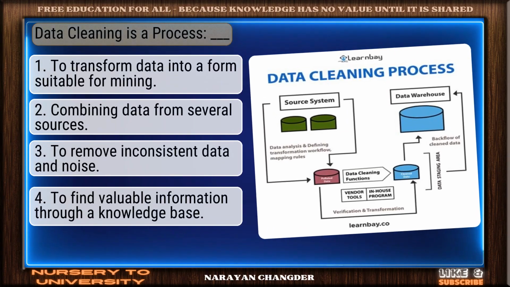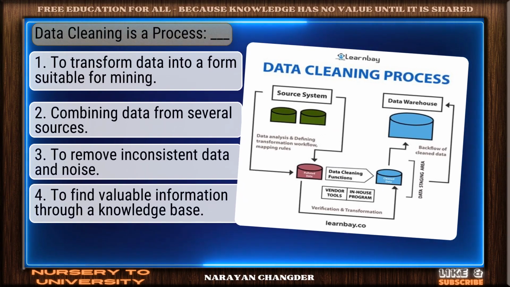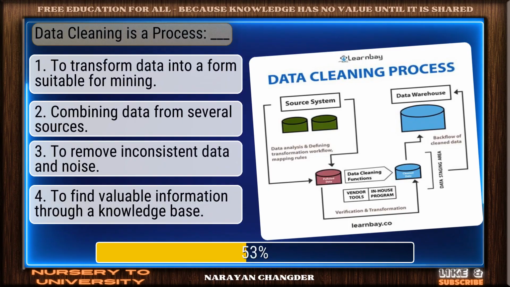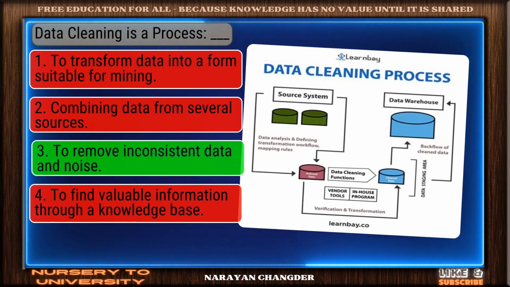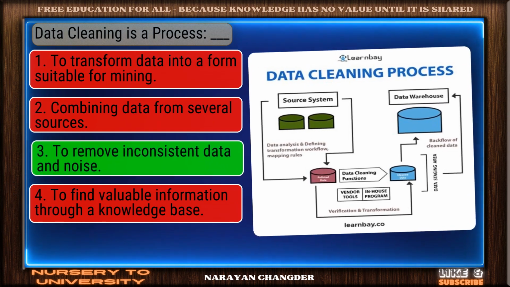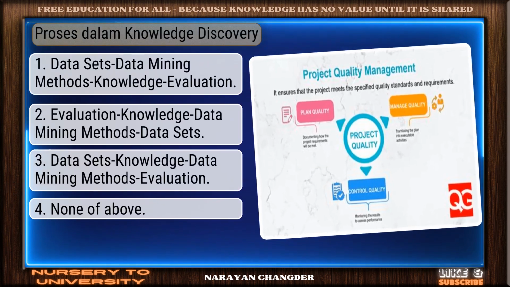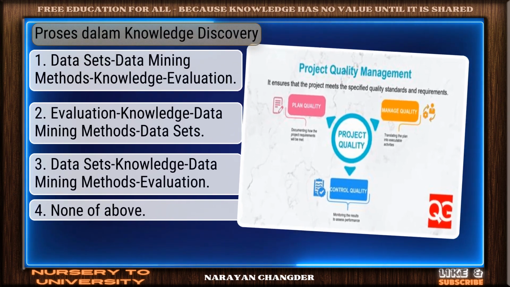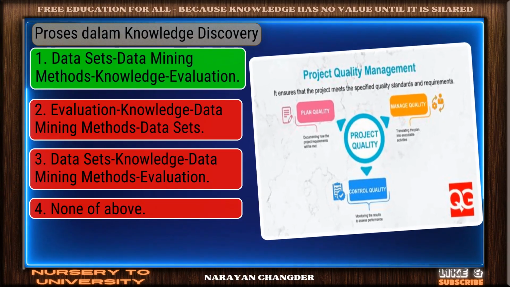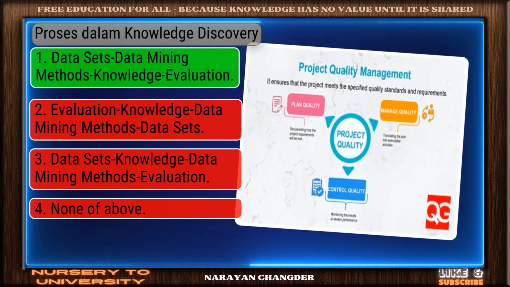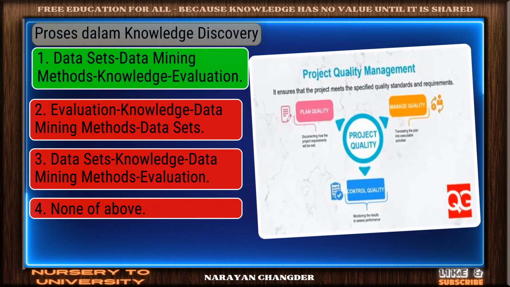Question number 21. Data cleaning is a process dash. Bravo. To remove inconsistent data and noise is the answer. Question number 22. Process in knowledge discovery. Sharp thinking. Datasets, data mining methods, knowledge evaluation is the right choice.